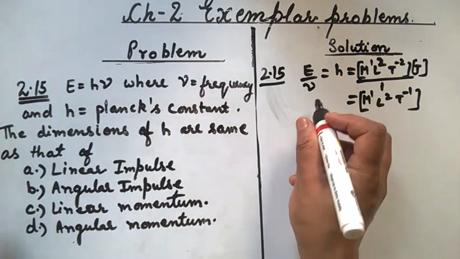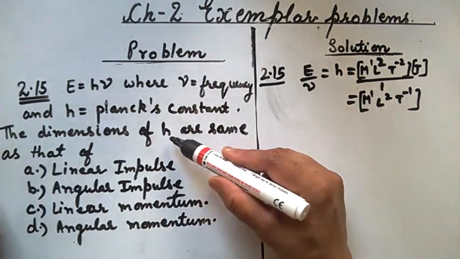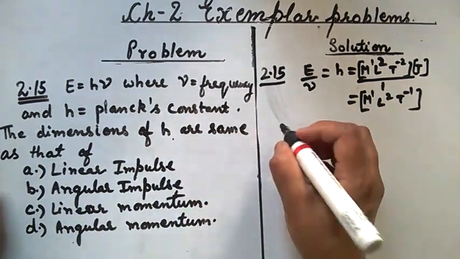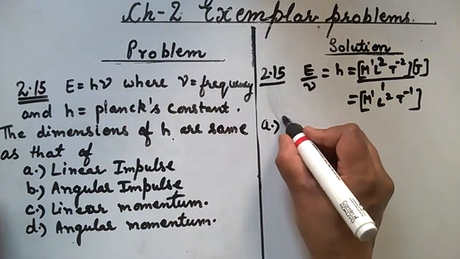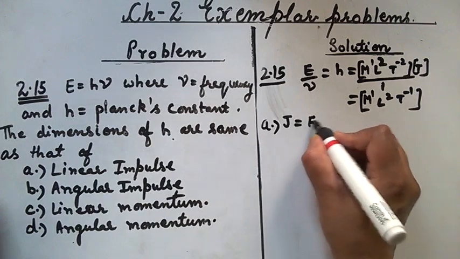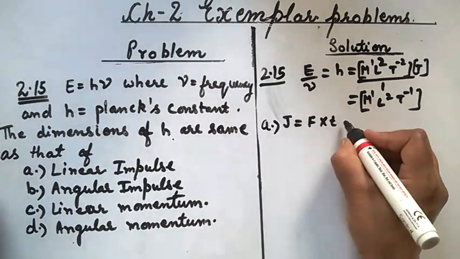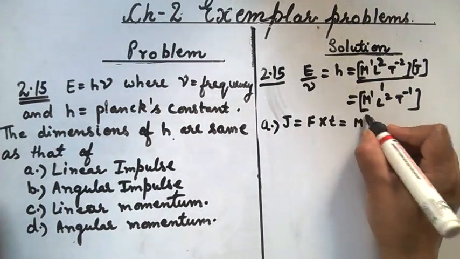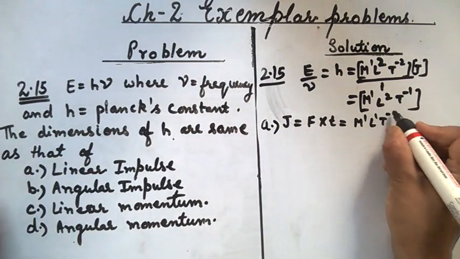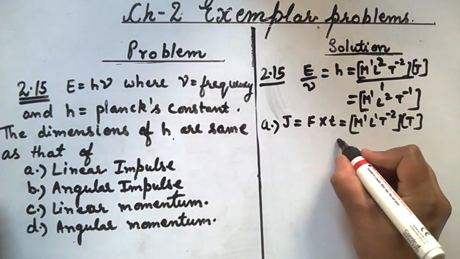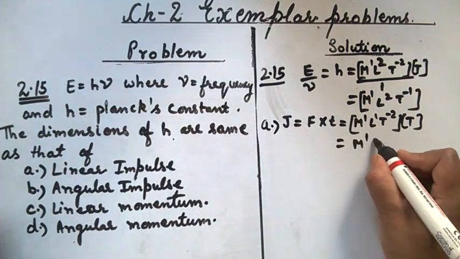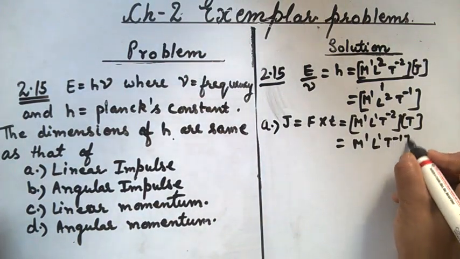Now find whether dimensions of Planck's constant are same with the given physical quantities. First is linear impulse. Linear impulse is given by F, force into time. Dimensions of force is M1 L1 T minus 2 into T. Check it, M1 L1 T minus 1. So it is not equal.